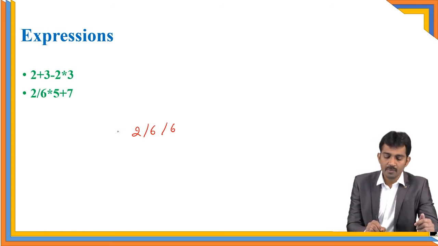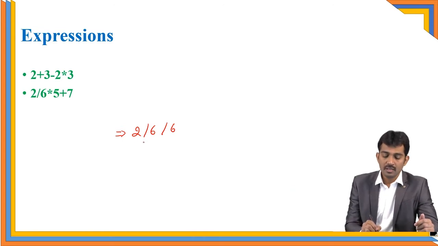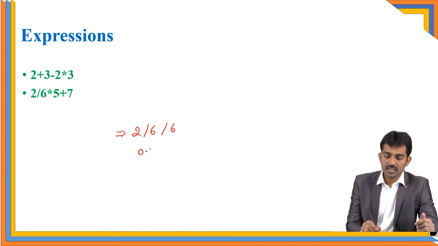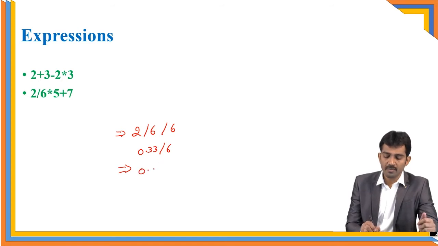For example, if you apply 2 by 6, what output will I get here? 2 by 6 means 0.33, and then by 6, I get some point value, 0 point something.